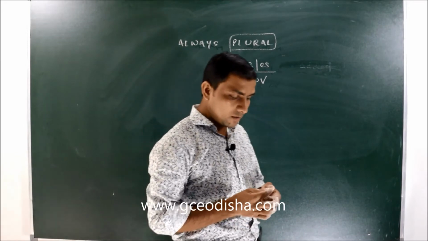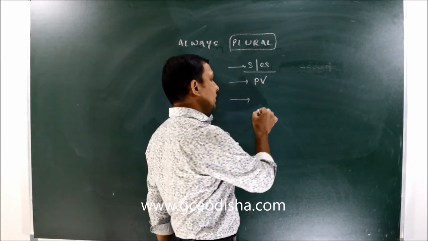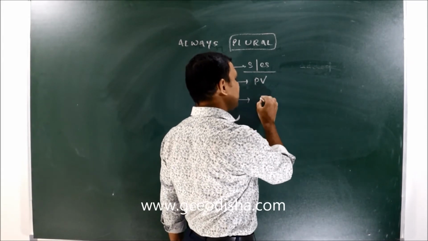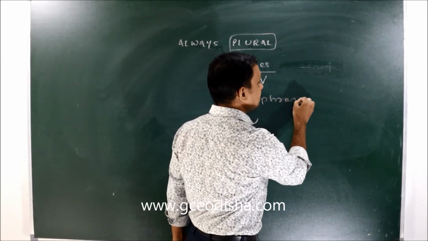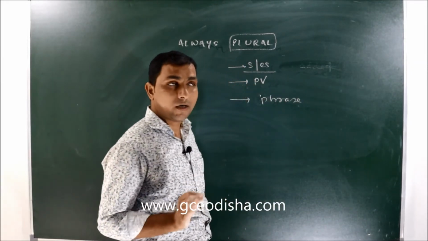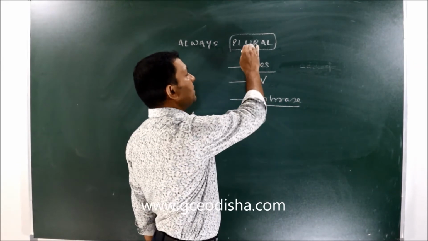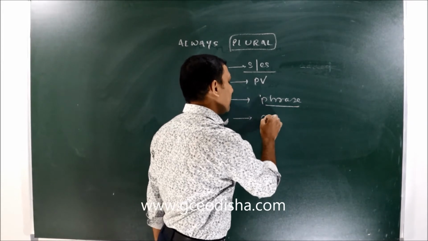Now the question is, if we want to make it singular, then again you will have to add a phrase, a suitable phrase.